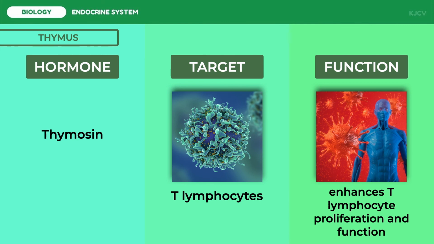T lymphocytes or T-cells directly destroy virus-invaded cells and mutant cells by releasing chemicals that punch lethal holes in the victim cells. This is called cell-mediated immunity. Secretion of thymosin decreases after about 30 to 40 years of age. This decline has been suggested as a contributing factor in aging.